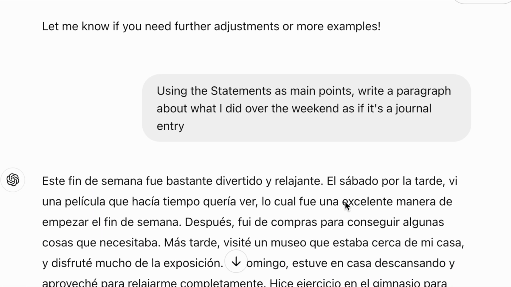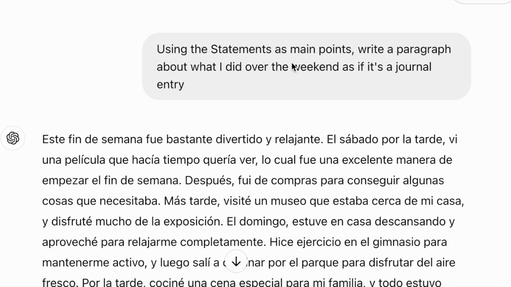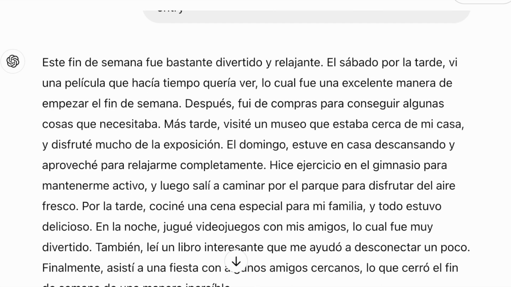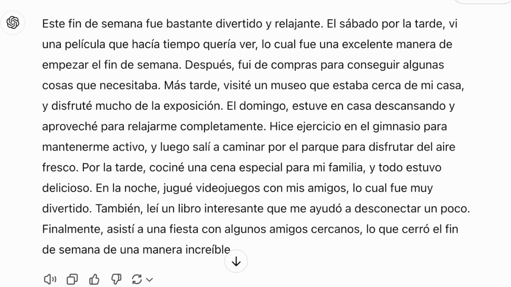But here's the part. Here's how we turn it into input. I wrote, using the statements as main points, write a paragraph about what I did over the weekend as if it's a journal entry, okay? So now you have this script, and you could say, este fin de semana fue bastante divertido y relajante, el sábado por la tarde, and so on. And if you have any questions, you can sit here, you can study that. Here's the sweet spot. You come down to that read out loud, and let's listen.